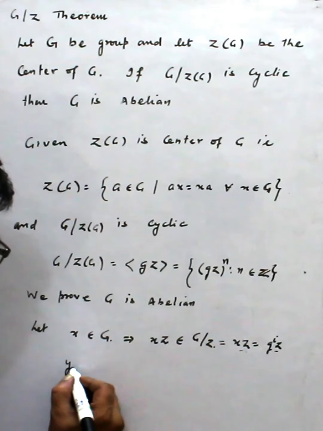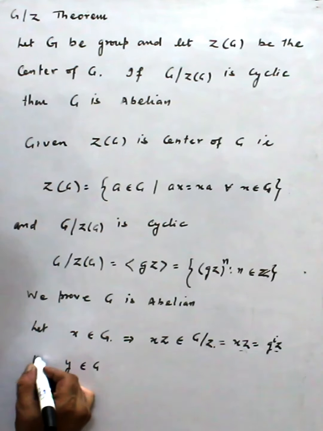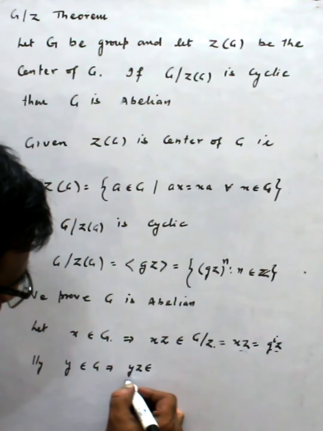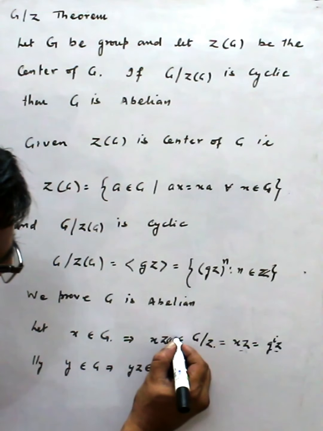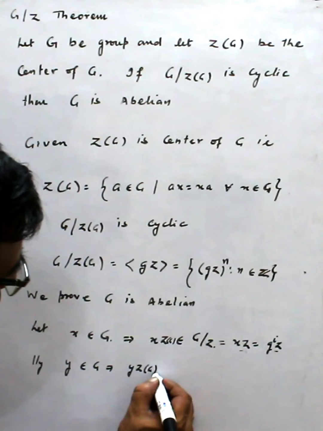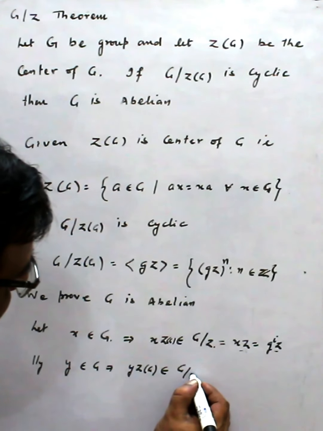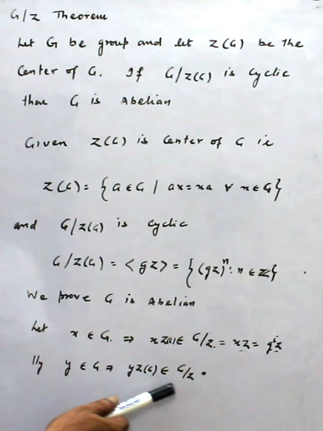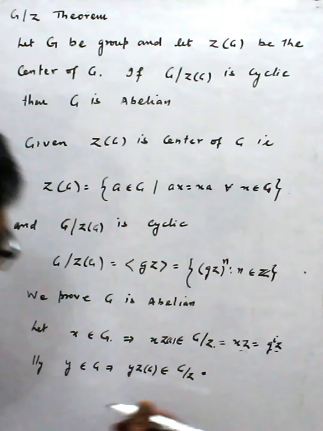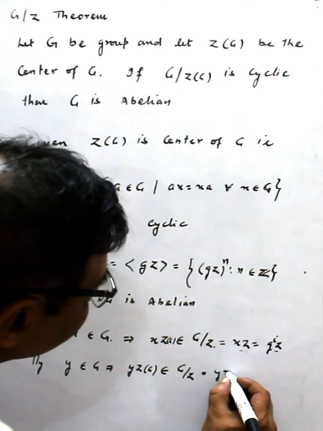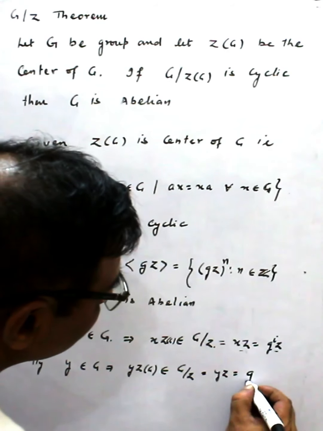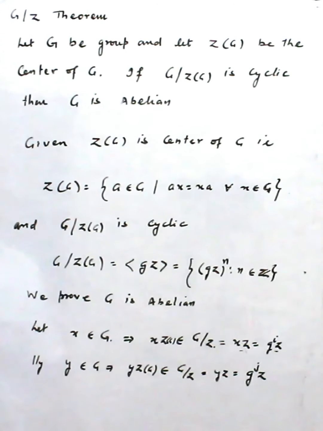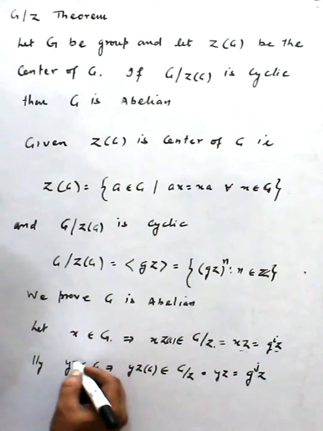Similarly, let y belong to G. Then yZ belongs to G/Z, because now it becomes a coset. I am removing this notation because writing it is long. So yZ is again equal to g^j Z, some element from here. From here what do we conclude?